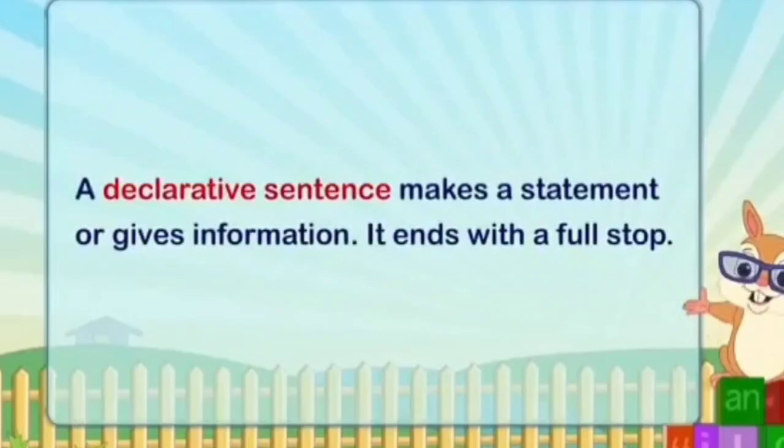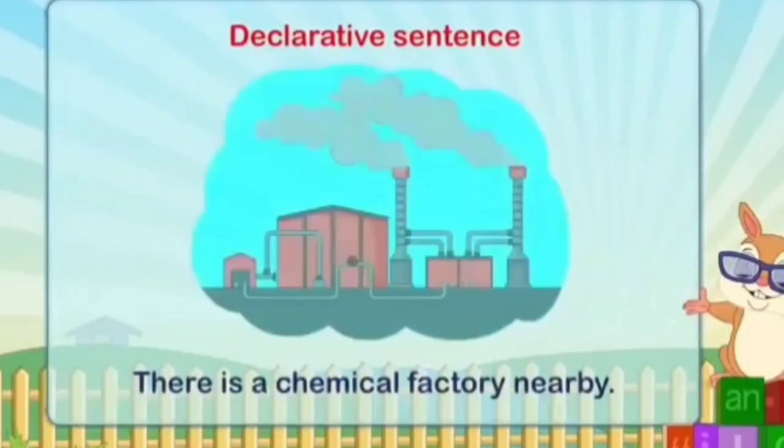A declarative sentence makes a statement or gives information. It ends with a full stop. For example, there is a chemical factory nearby.